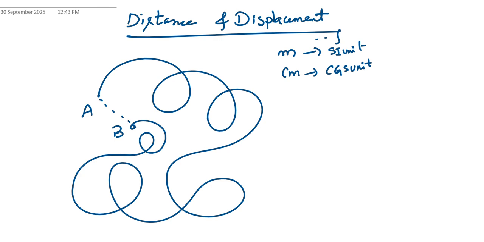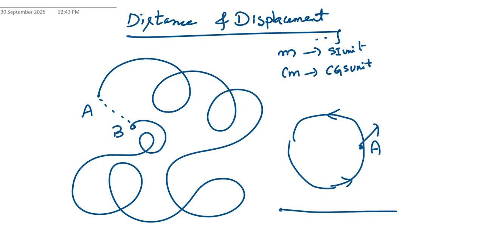When can displacement be zero? If the particle is moving in a circular path, starts from a point and comes back to the same point, then displacement is zero, but distance will not be zero. And if the person is traveling in a straight path from A to B in the same direction, both distance and displacement are equal. But in a circular path, distance will not be zero, but displacement may be zero.